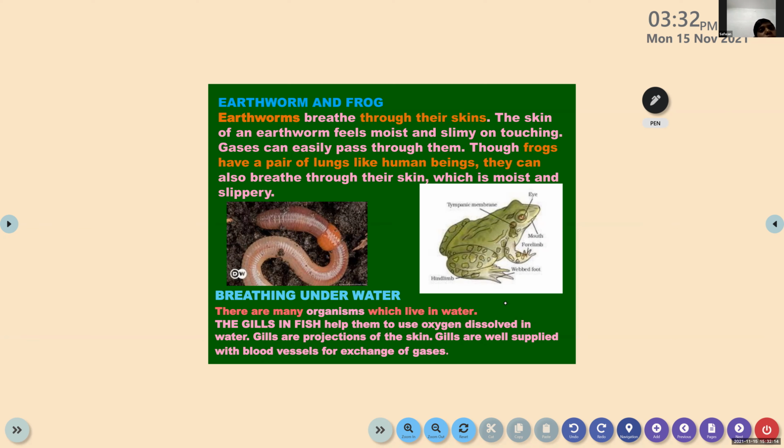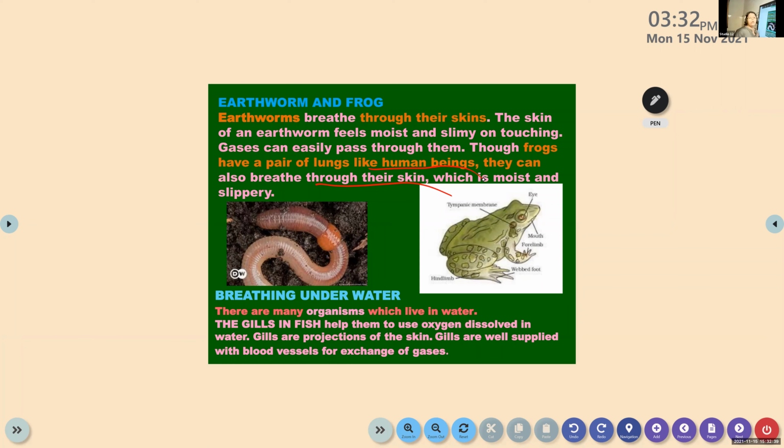But how do they breathe? They breathe through their skin. The skin of an earthworm feels moist and slimy on touching. Gases can easily pass through it. Though frogs have a pair of lungs like human beings, they can also breathe through the skin. So frogs also have a chest cavity and everything, but they can also breathe through the skin.